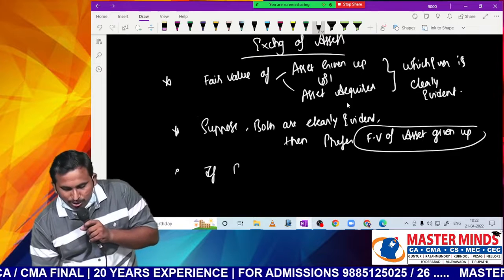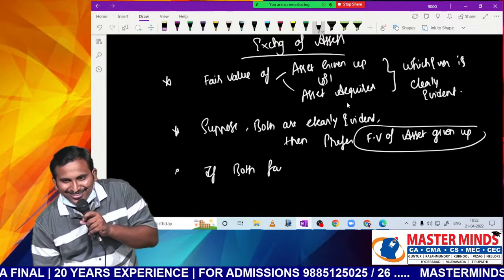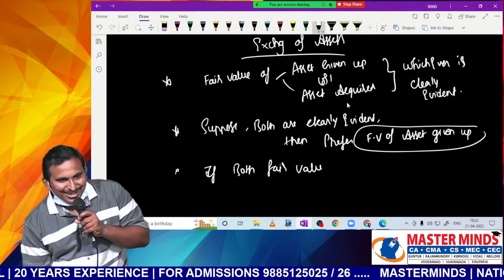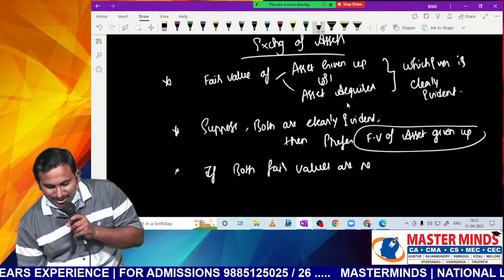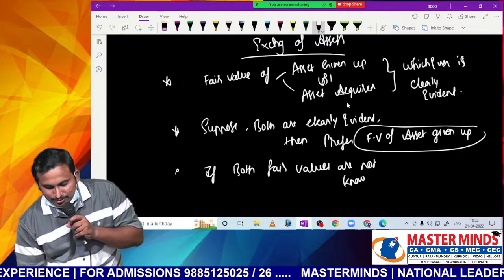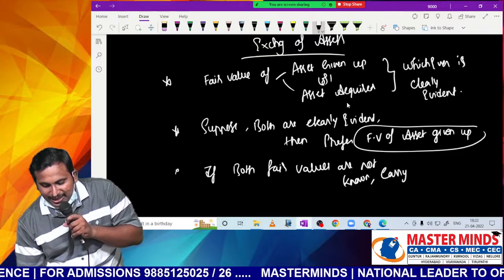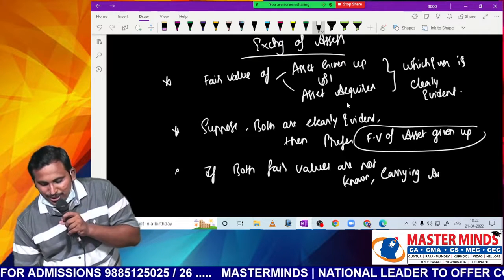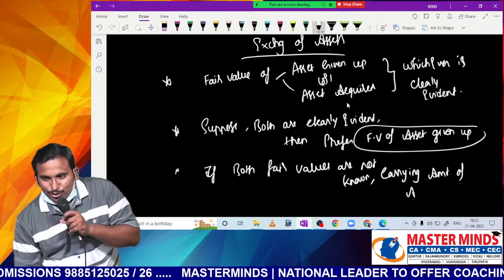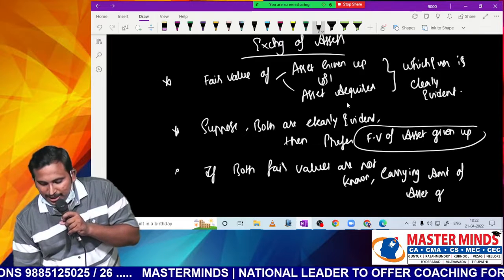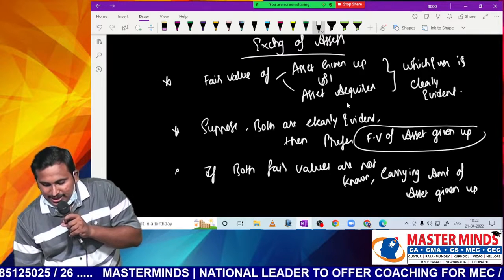If both fair values are not known. Sometimes it is possible that both fair values are not known. Then what will you do? Simply the carrying amount of the asset given up. Because if I don't know the fair value, at least I will know the book value. So simply I will take the carrying amount of the asset given up.